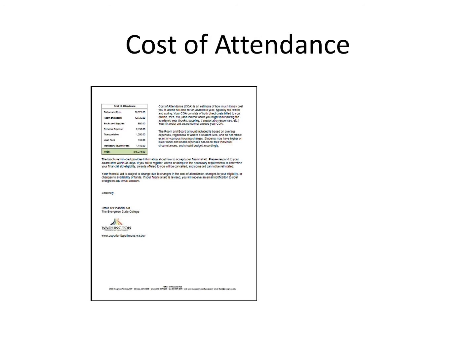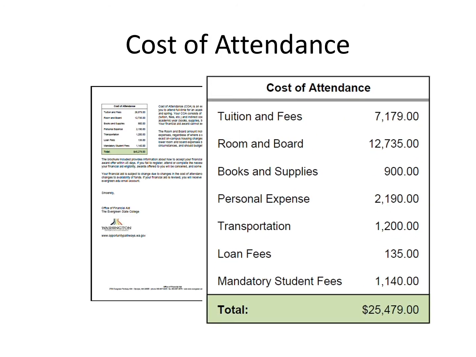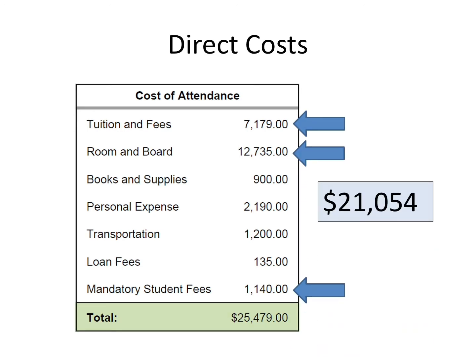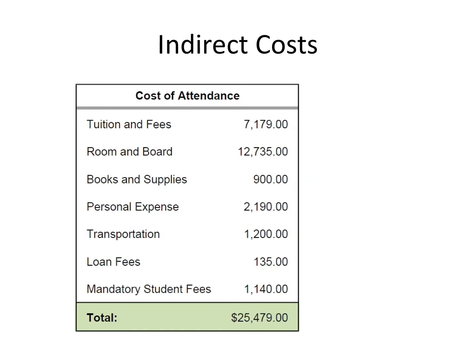Your cost of attendance includes all of the direct and indirect costs that you will experience over the course of a year at Evergreen. Your direct costs are your tuition and fees. These are the costs that are charged directly by the college. If you're choosing to live on campus, your room and board will be provided by the college, making it a direct cost also. Your indirect costs are a little different and are based on estimates.